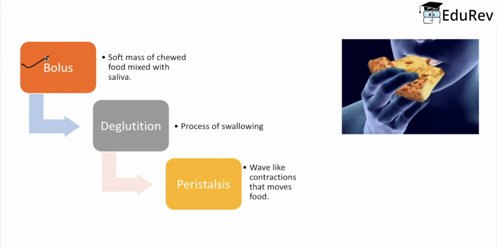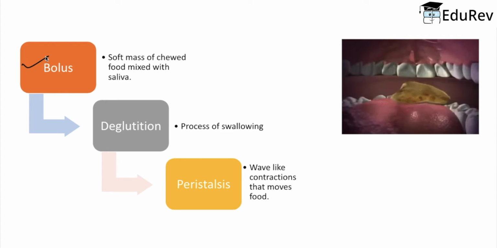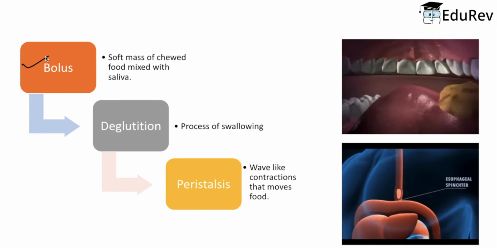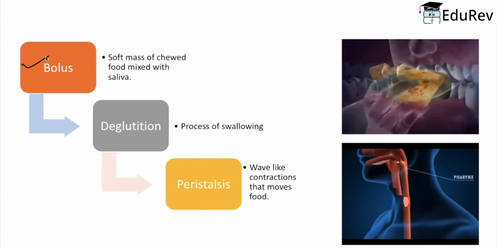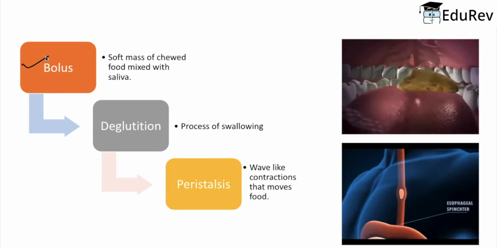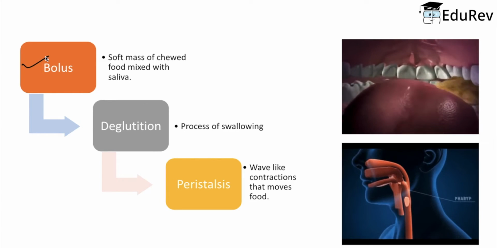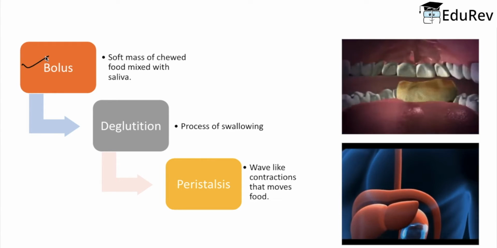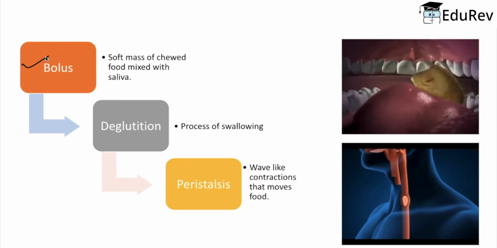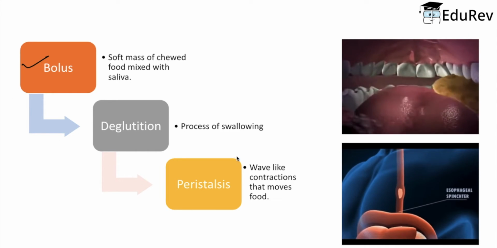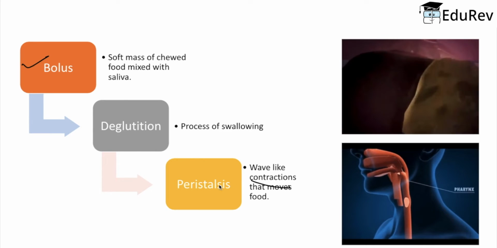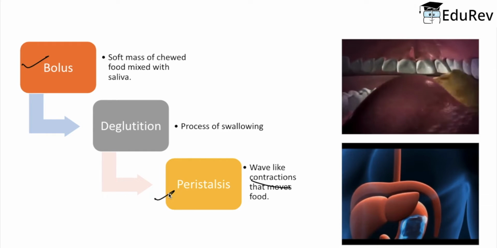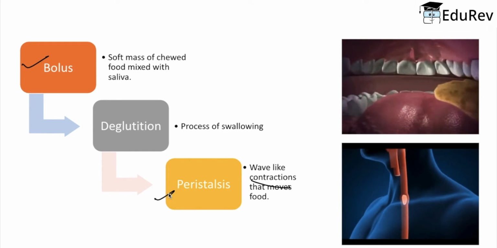Now what do you do after you chew your food properly? You swallow it, right? That process of swallowing your food is called deglutition, as clearly shown in the second animation on your screen. The food that you swallow travels to your stomach with wave-like contractions by the muscles of your esophagus. That wave-like contraction movement, which is written right here, is called peristalsis. And this peristalsis process takes place throughout your digestive tract.